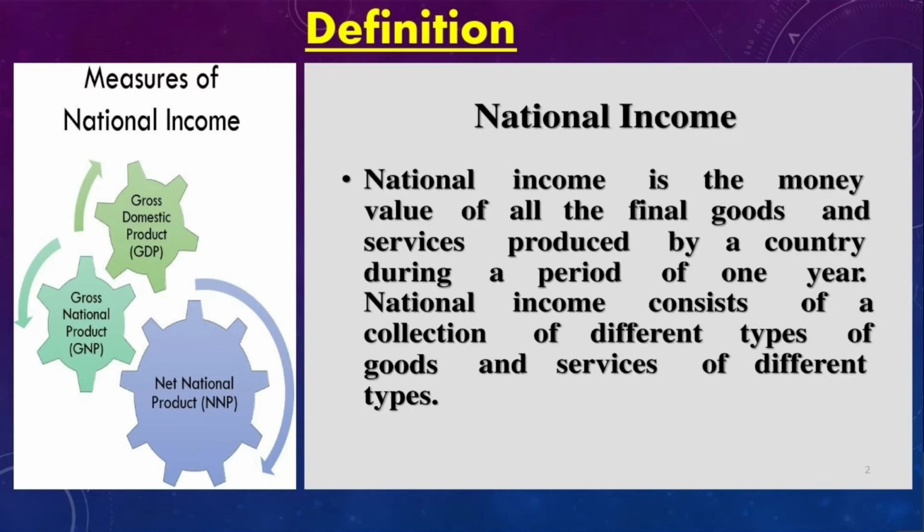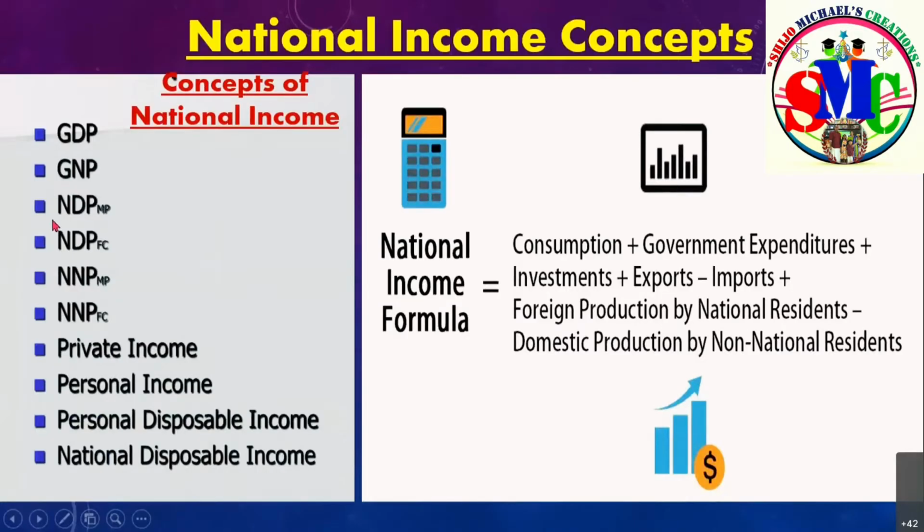national income. And in that national income, we have already studied different concepts like GDP, GNP, NDP, NDPFC, NNPMP, NNPFC. MP means market price and FC means factor cost. You have already studied that one. We'll have a revision about that.